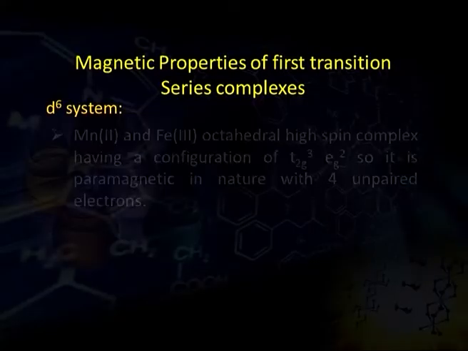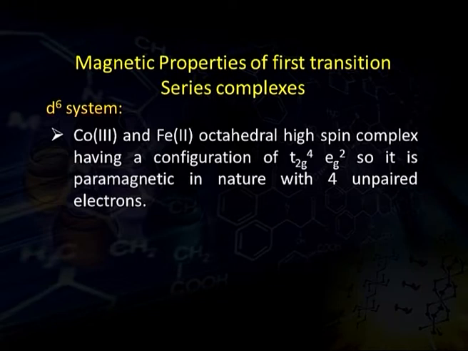Now for the d6 system, cobalt 3 and iron 2 are octahedral, high spin complexes having a configuration of t2g4 and eg2. So it is paramagnetic in nature with 4 unpaired electrons, 2 in eg orbital and 2 in t2g orbital.